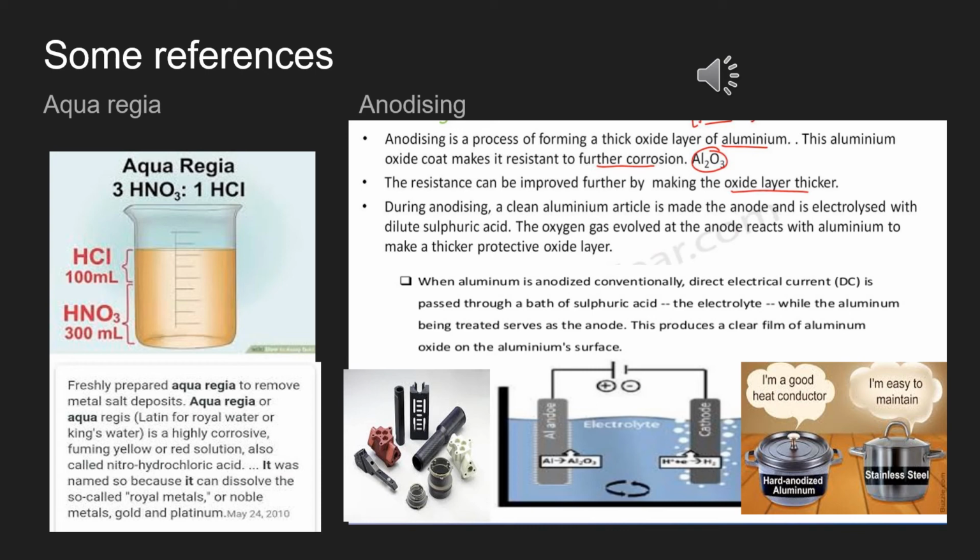Anodizing, I just took out this particular topic in a previous slide, but giving it a name in this slide is important. Anodizing is also taken from the NCERT yellow box section. It is a property where aluminum is going to form a thick oxide layer, and this oxide layer of Al2O3 is going to resist the corrosion of further aluminum. So it is a protective layer.